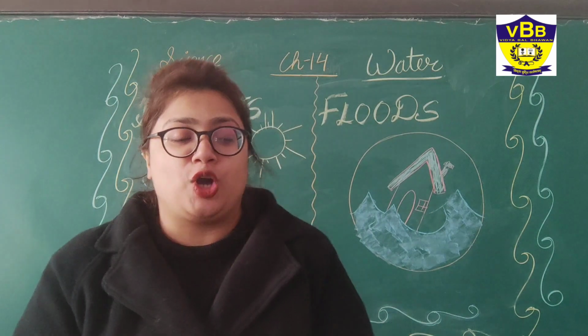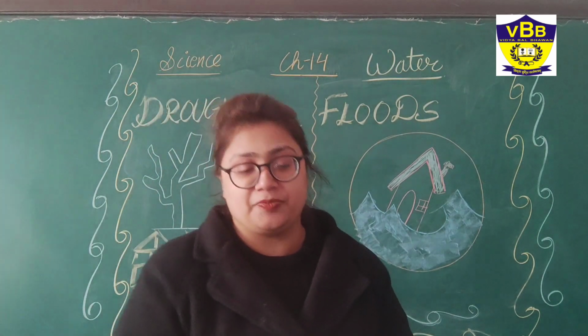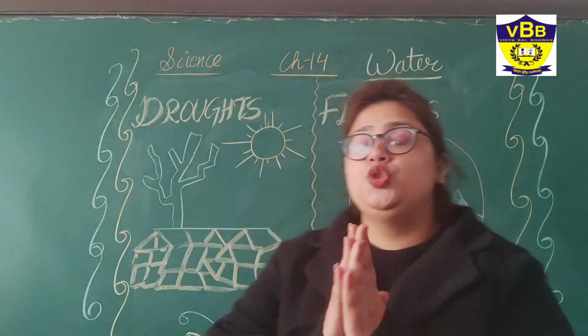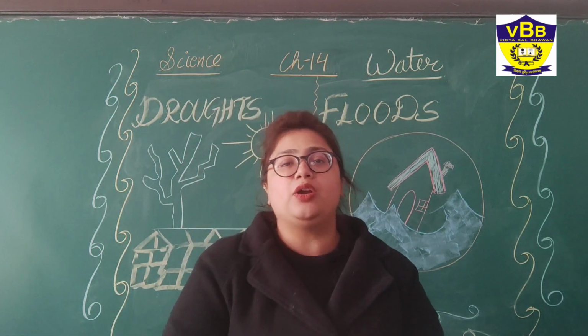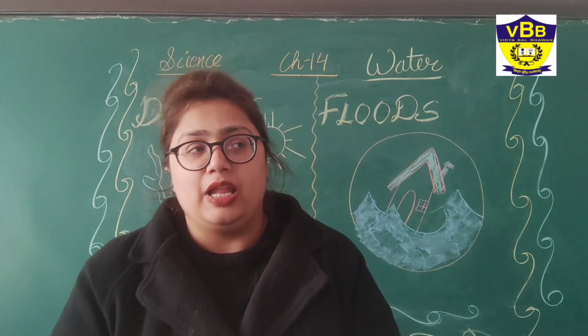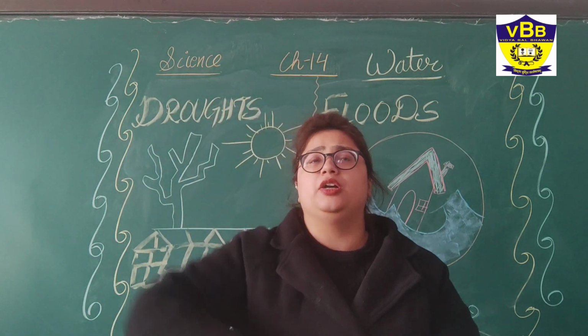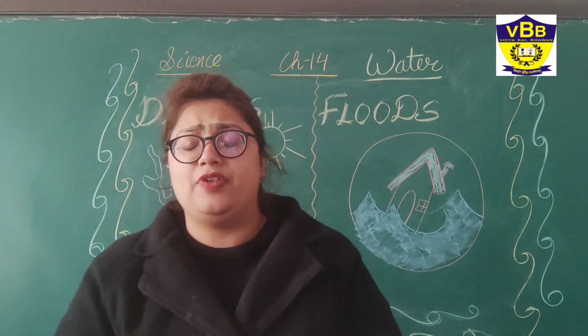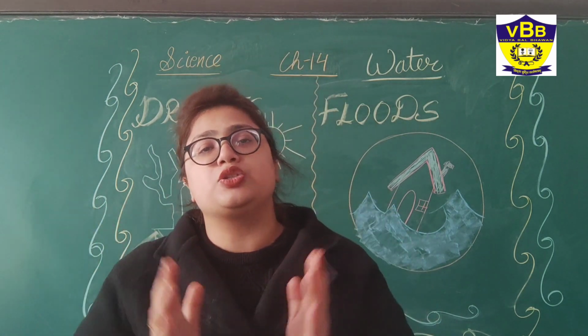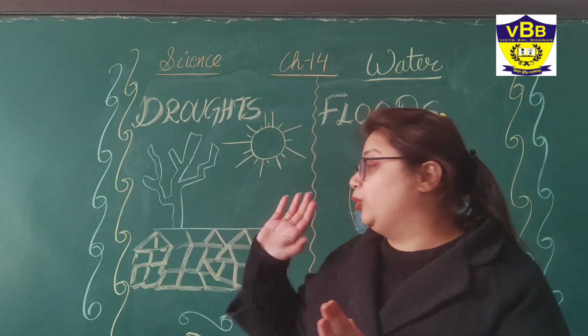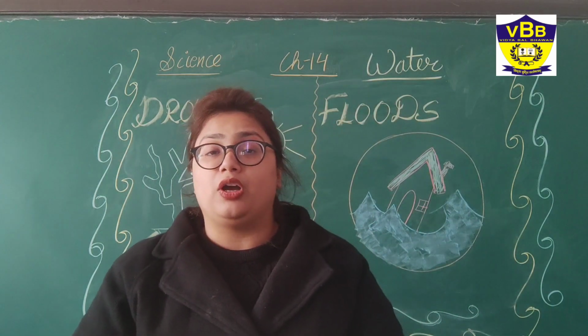Now the next topic is droughts. When there is no water or very little water, we call it drought. If in any area the rainfall is very less or there is no rainfall, the condition that is caused is called drought.